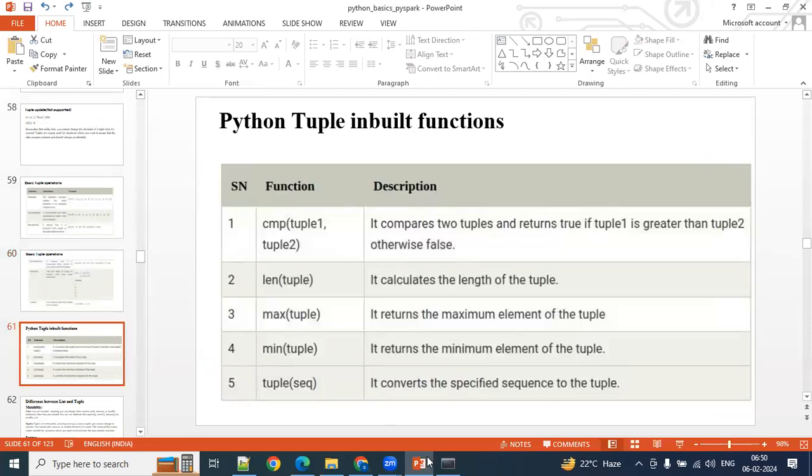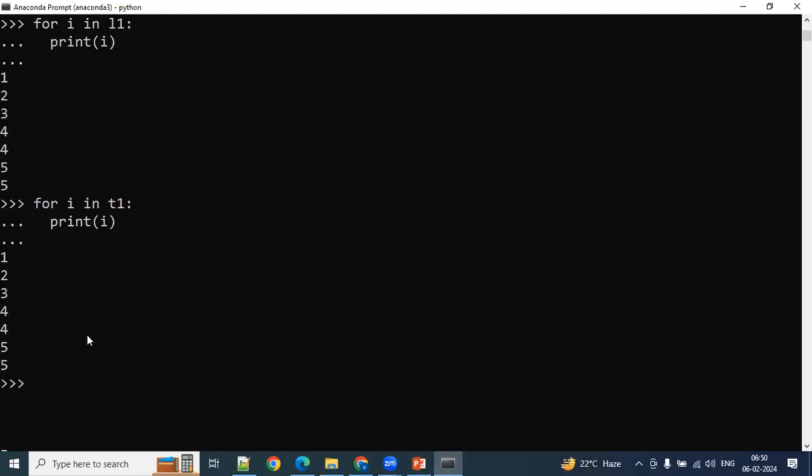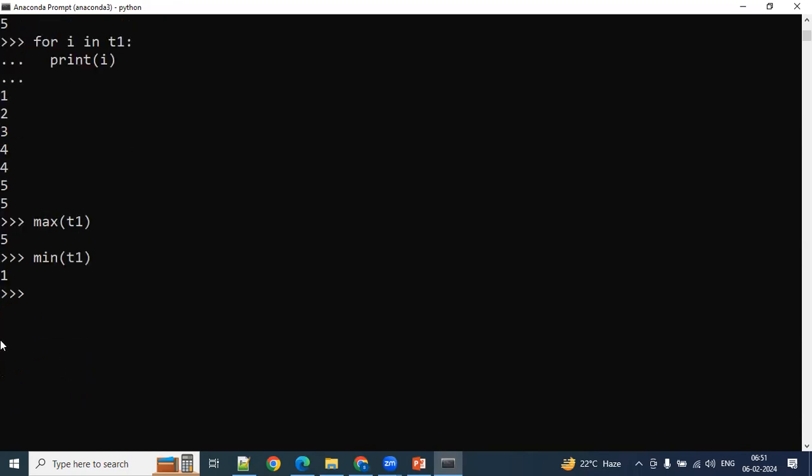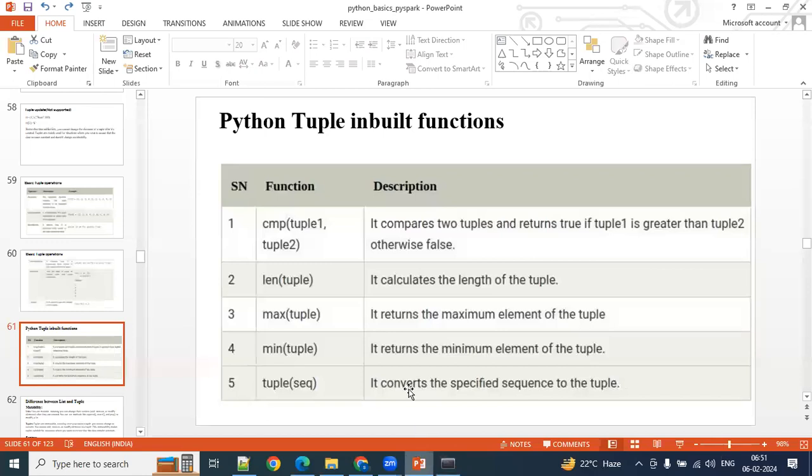The length you already know. If you want to know what is the maximum value inside the tuple, how do we know that? Max of T1 we have to take here. So it gives 5, item 5. So this is the max one. Similarly, you can find out the min also. So min is 1. Those are all predefined functions actually.